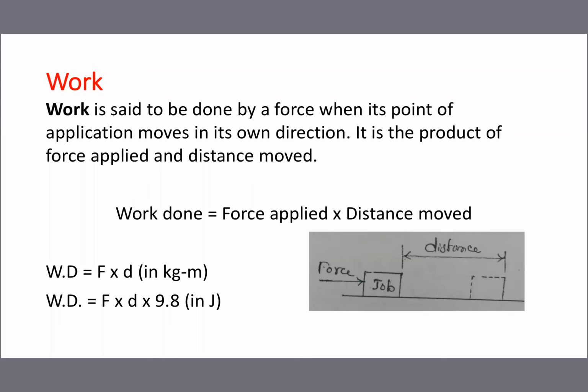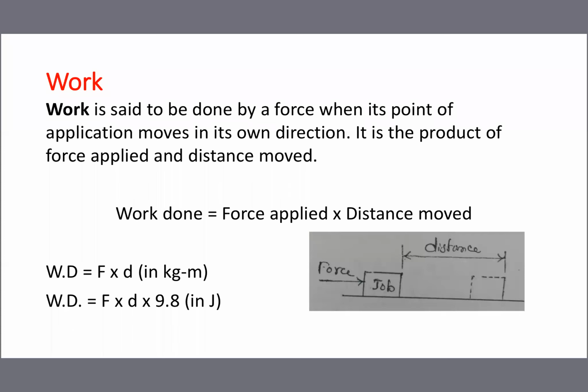The second line: it is the product of force applied and distance moved. What is the meaning? How much force is applied on the job and how much distance the job has moved. You multiply both, or you have to find the product. Product means multiplication. You multiply and you get how much work is done. You see the formula: work done is equal to force applied into distance moved.